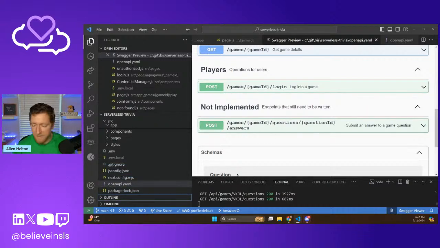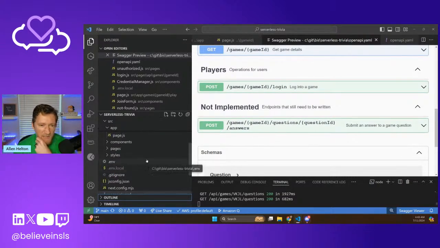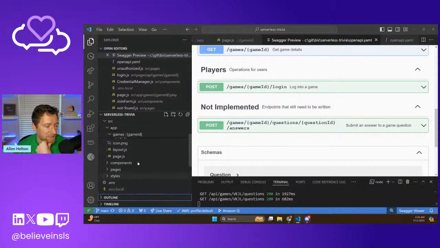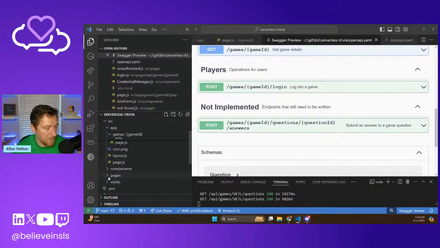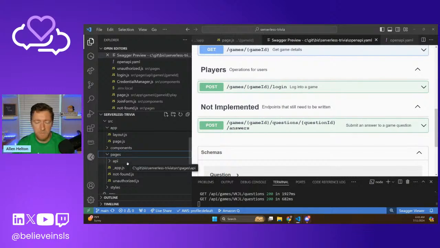To add this route, just as a reminder from last time, we're using Next.js for the front end and really for the back end as well. We're using the API routes inside of Next.js. Here it is. Nope, I'm lying to you. There it is. These are the API routes. These are the endpoints that we've built.